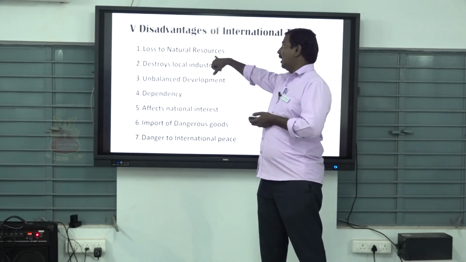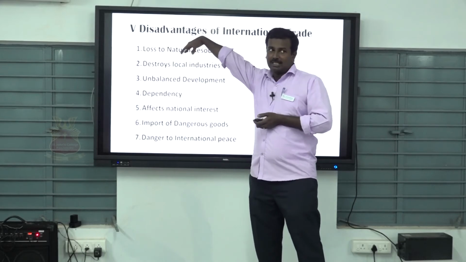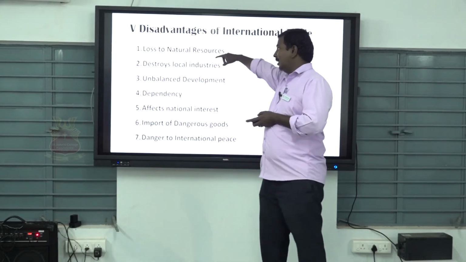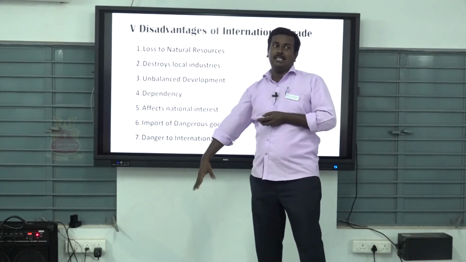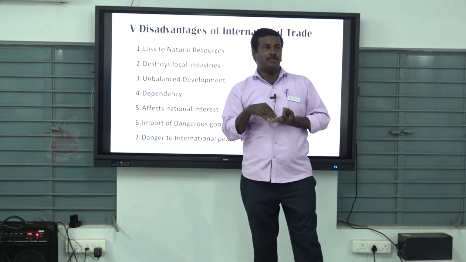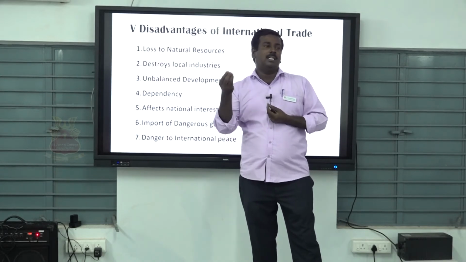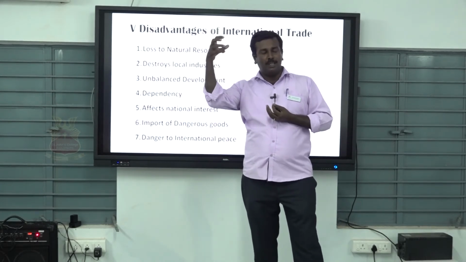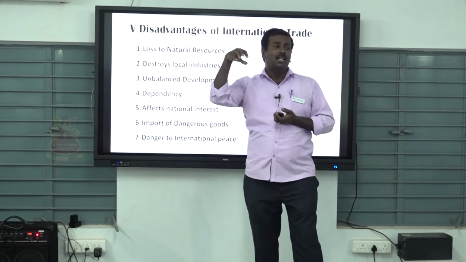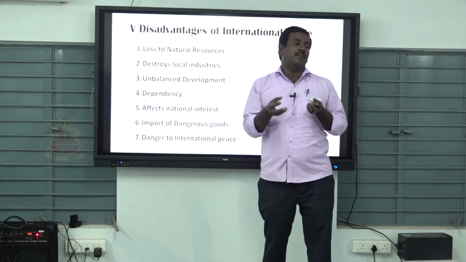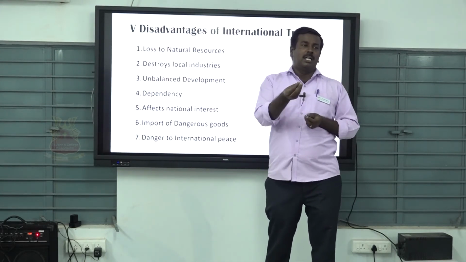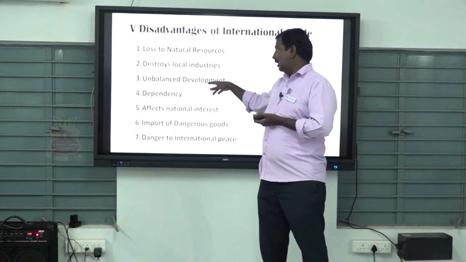So we are losing our own national resources in international trade. Then it destroys local industry. Another concept is that when we export or import another nation's product, we have to lose the local market. We have to lose our own shops and industries.